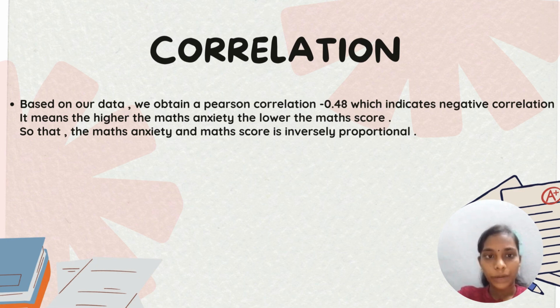So based on our data, we obtain a Pearson correlation of negative 0.48, which the negative indicates a negative correlation. It means the higher the maths anxiety, the lower the maths score. So the maths anxiety and maths score are inversely proportional, which means if maths anxiety increases, maths score decreases. If maths anxiety decreases, the math score will increase. So this is the meaning of inversely proportional based on our correlation result.